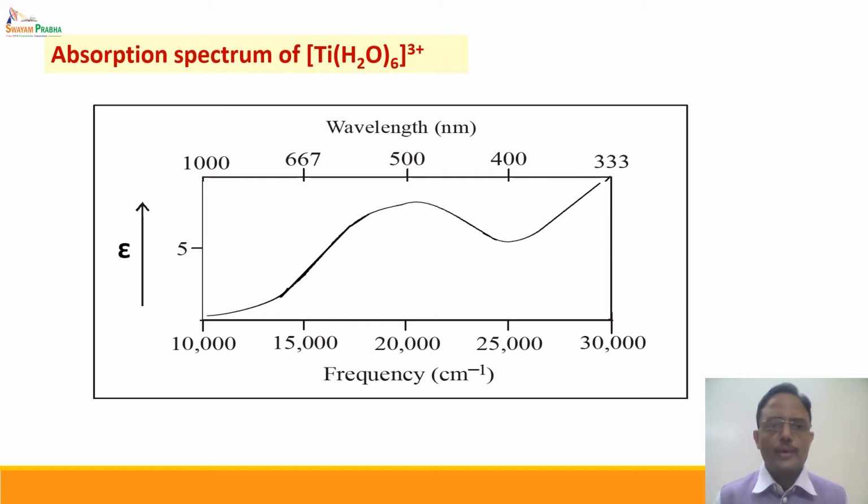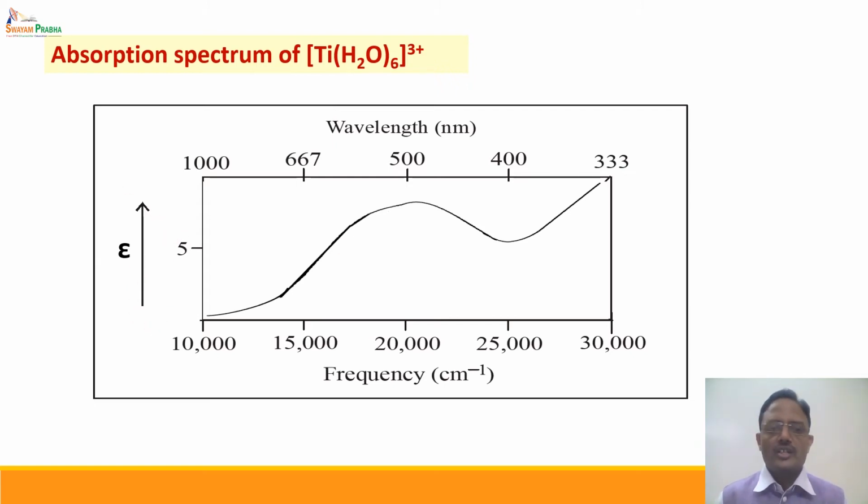We will discuss 2 important absorption spectra. First of them is [Ti(H2O)6]3+. This is the first complex with a d1 system. Now this is the absorption spectrum of this particular complex. If we observe this spectrum carefully, it extends from about 10,000 cm-1 to 30,000 cm-1 in the recording region, and the lambda max is about 500 nanometer or 20,000 cm-1. On this axis we have plotted epsilon, the intensity.